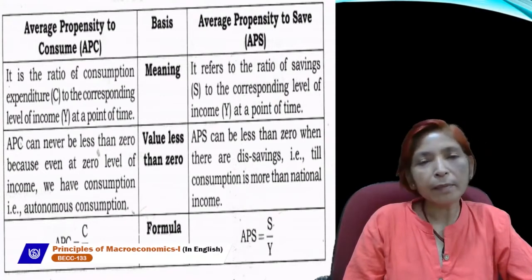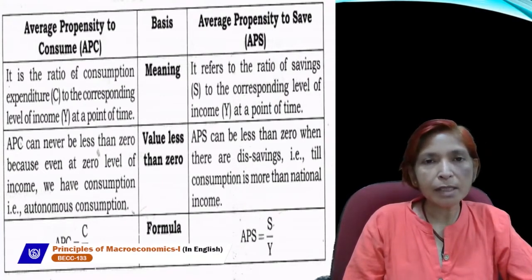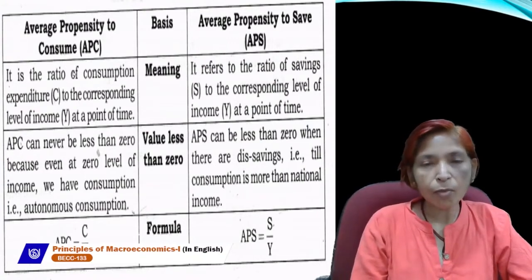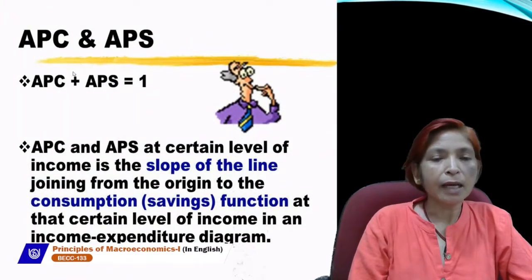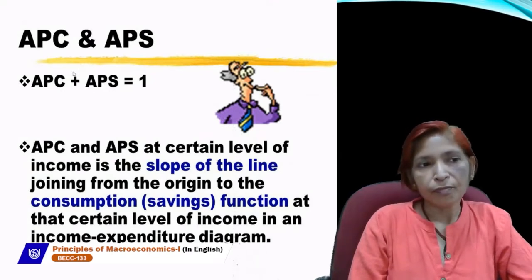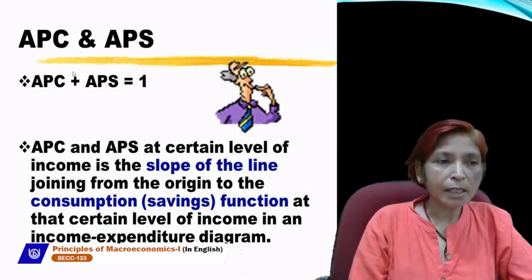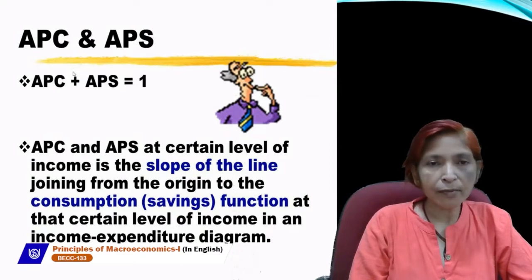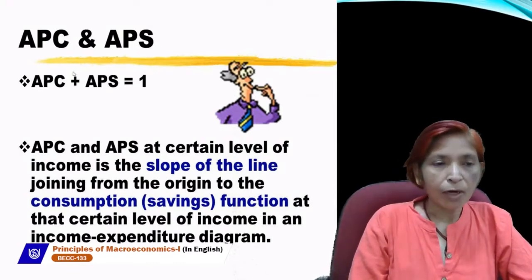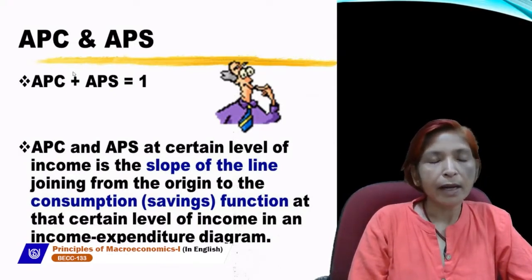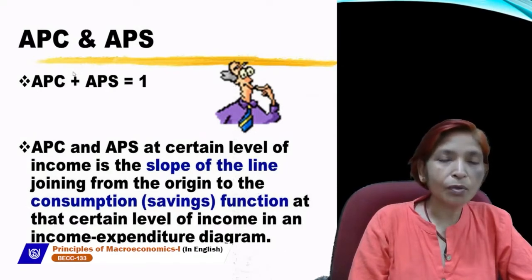And how can we calculate APC and APS? The formula of APC is C upon Y, and the formula of APS is S upon Y. Next is the relationship between APC and APS. As you know, APC shows the ratio of consumption and income, and APS shows the ratio of saving and income. And what is the relationship between APC and APS? The sum of APC and APS is always equal to 1.